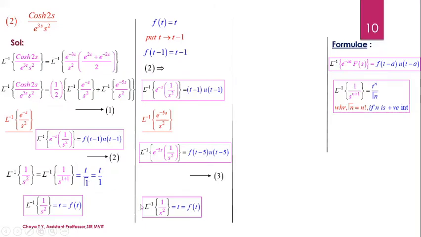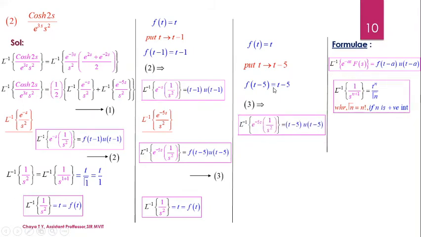So we copy the same: Laplace inverse of 1 by s squared is t, which is equal to f of t. Now, replace t with t minus 5, because we need to substitute the function value for f of t minus 5 into the RHS of equation 3. Therefore, f of t minus 5 gives me t minus 5. Equation 3 gives us Laplace inverse of e to the power minus 5s into 1 by s squared equals t minus 5 into u of t minus 5.